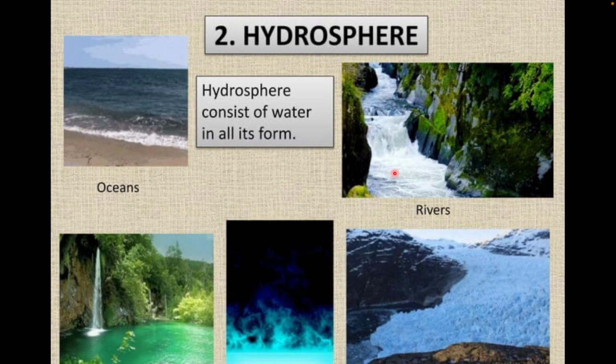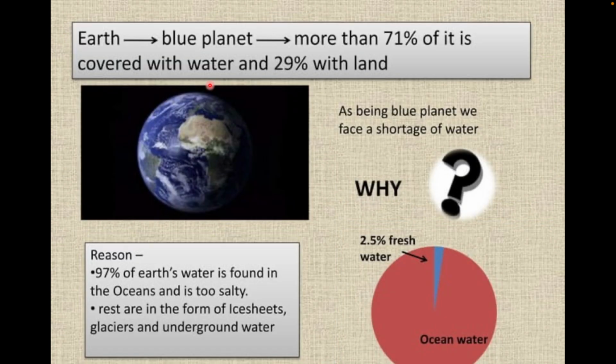Our another topic is hydrosphere. Hydro means H2O, water, and sphere means area. That means the area which is covered by water. Any kind of water, be it a river, ocean, lake, water vapor, glacier. Hydrosphere consists of all these things. Earth is known as the blue planet.